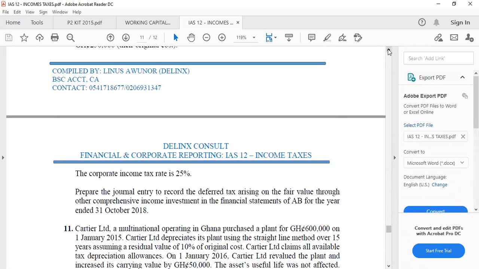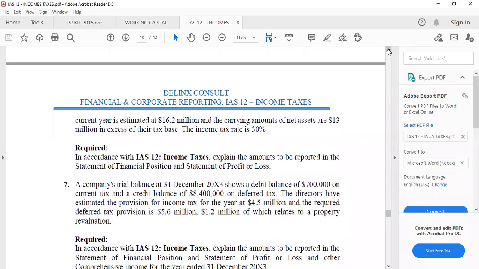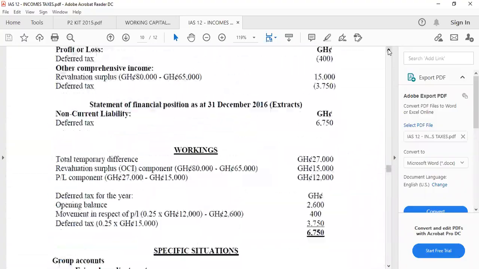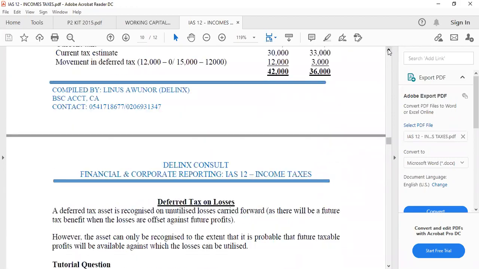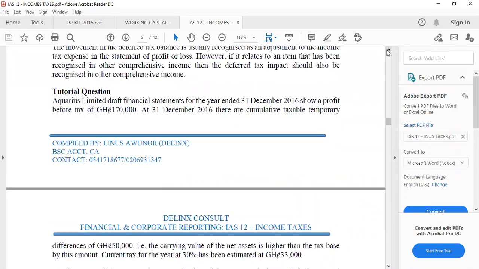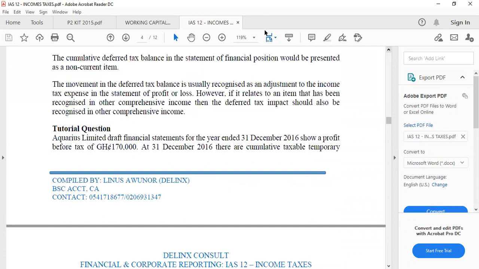All right. I want to introduce you to IAS 36, which is impairment of non-current assets.